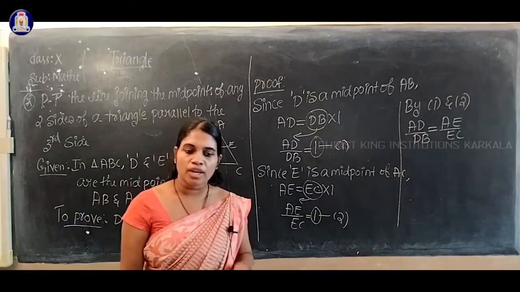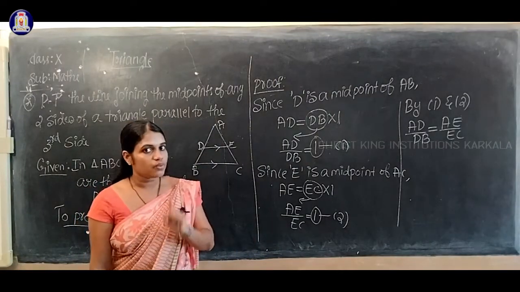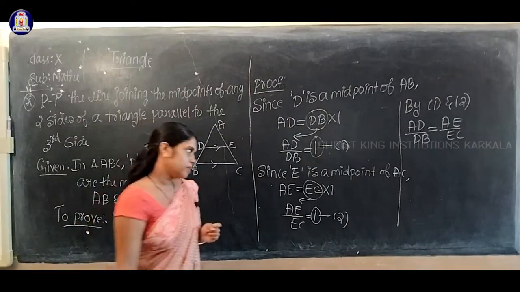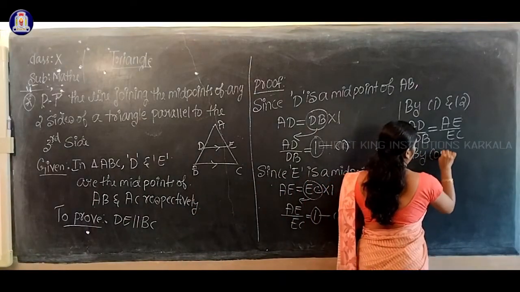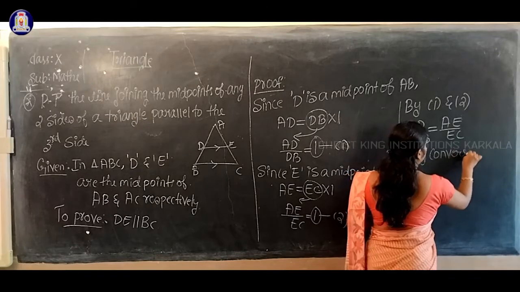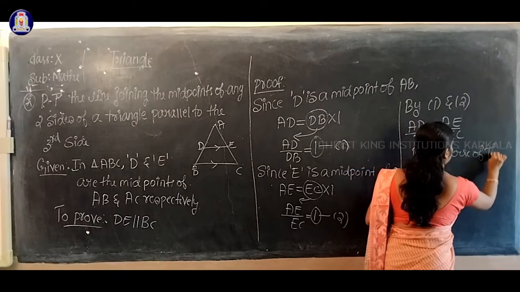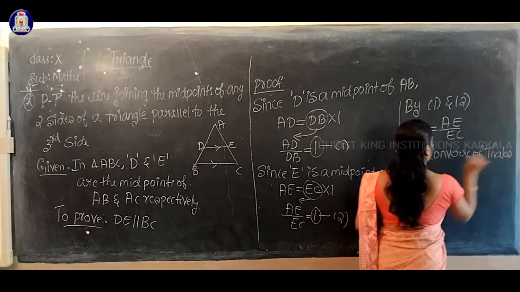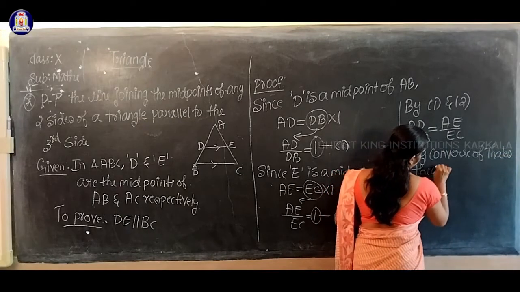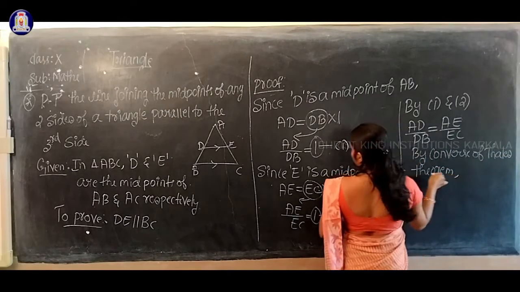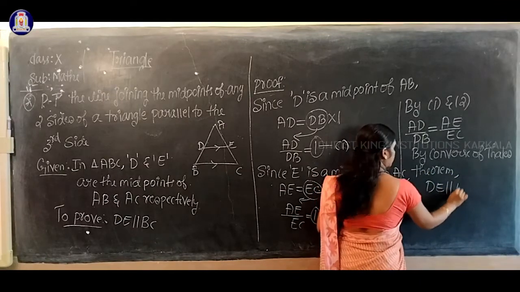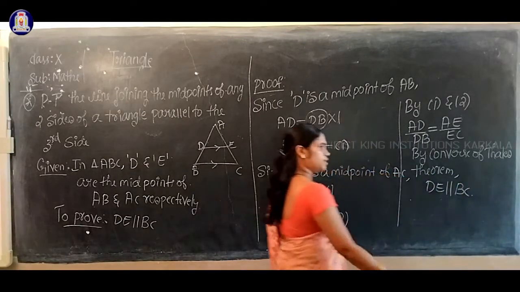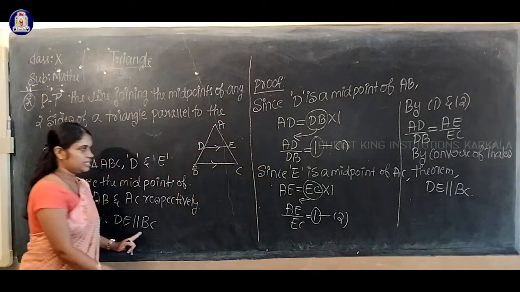The sides are divided in the same ratio. So therefore, can I use the converse of Thales theorem? Yes. So by the converse of Thales theorem, can I say the side DE is parallel to BC? Actually, what we have to prove is DE is parallel to BC.